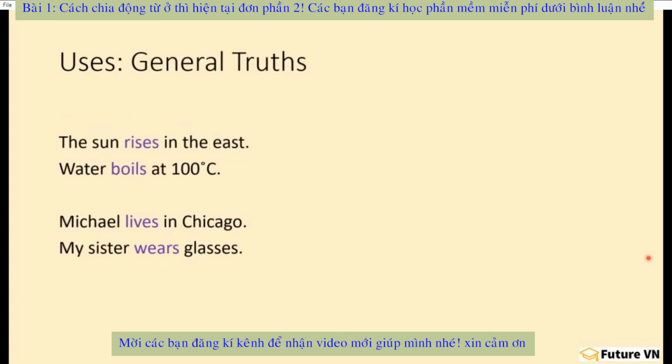First of all, general truths are things which are always true. The sun rises in the east. Water boils at 100 degrees Celsius. Michael lives in Chicago. My sister wears glasses. All right, so in the first two, you can see scientific truths, and in the second two, you can see other more common practical truths. All right, so when something is always true, we often use present simple tense to talk about it.